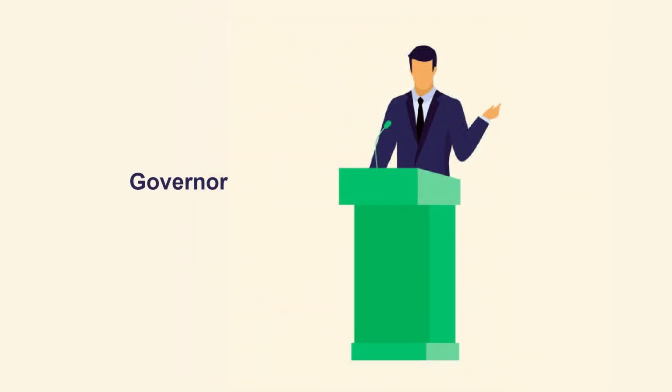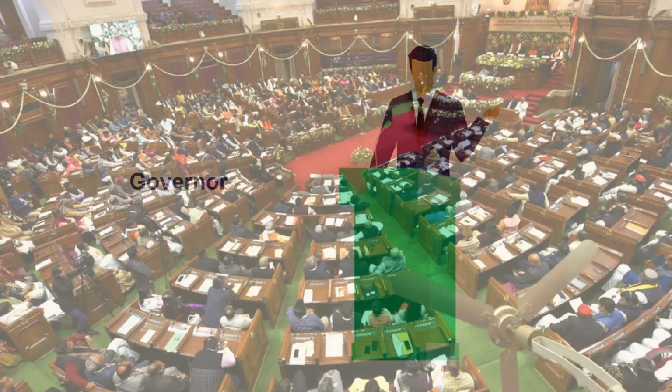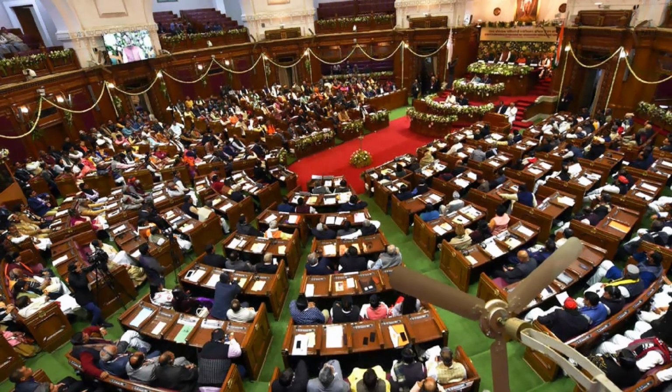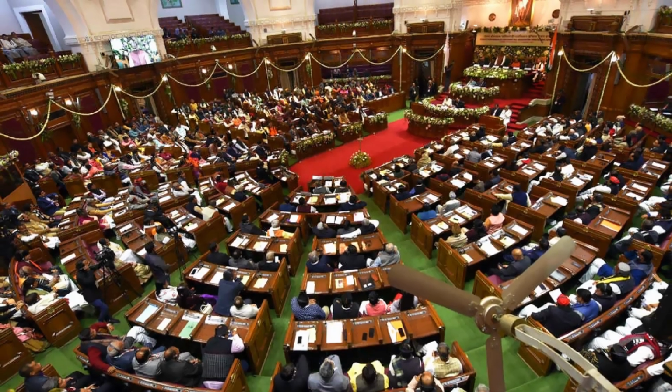In a state government, there is a governor, the first citizen of the state. The same as at the central level between Parliament and the President applies between the assembly and the governor. There is a chief secretary and the secretariat, and various departments and ministries are divided. All these things happen at the state level.